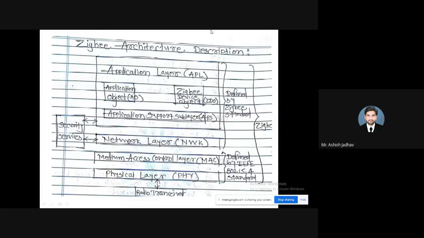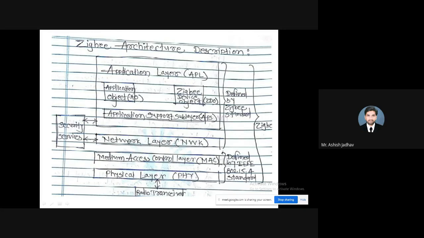Application support sublayer. It is responsible for binding of tables. Then it forwards the messages. Then group address identification and management is the responsibility of this layer. Then address mapping from the 64-bit extended address to the 16-bit network address. These are all functions performed by this APS. Also, the fragmentation and reassembly of packets is done at this layer. These are the roles associated with the application support sublayer.